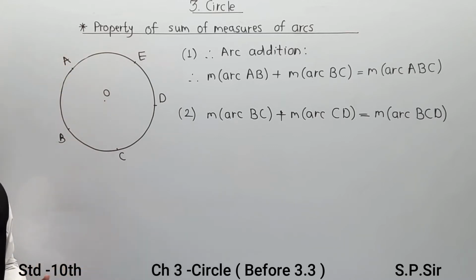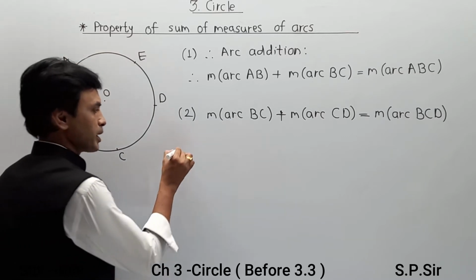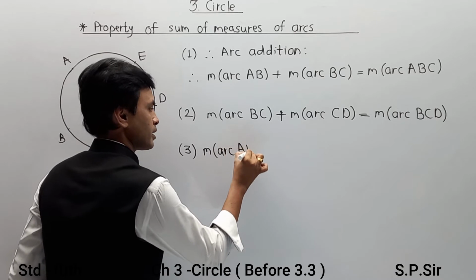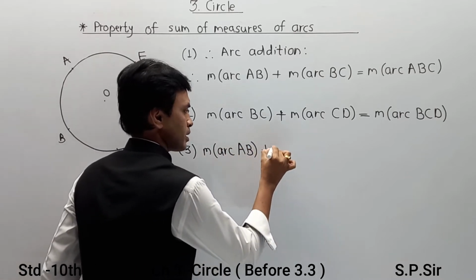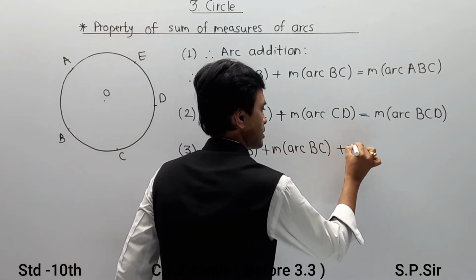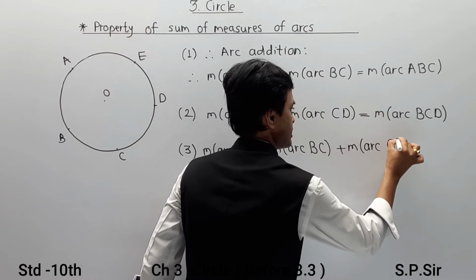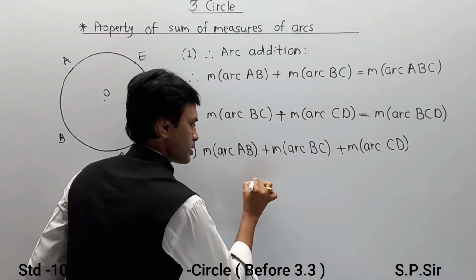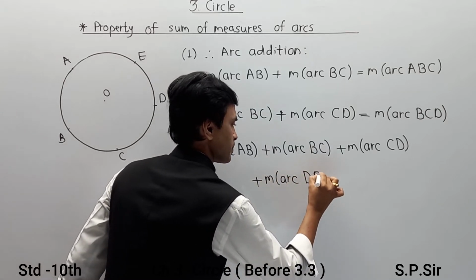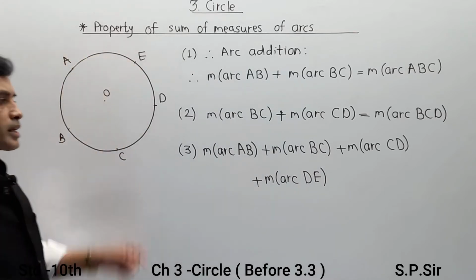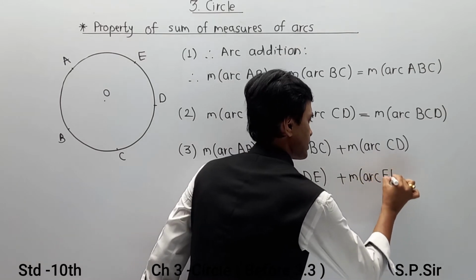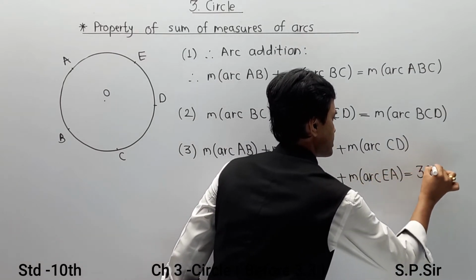We are going to add all the arcs, and the third part is major arc AB plus major arc BC plus major arc CD plus major arc DE plus major arc EA, and that value becomes 360 degrees.